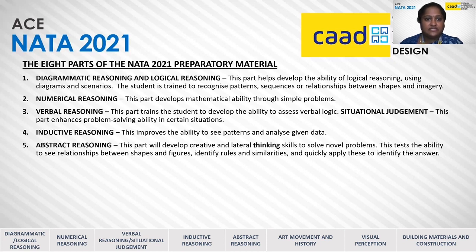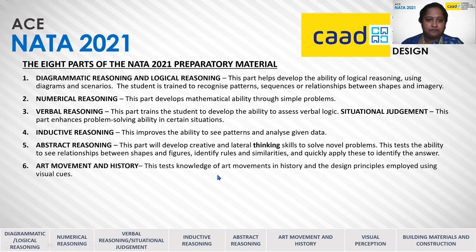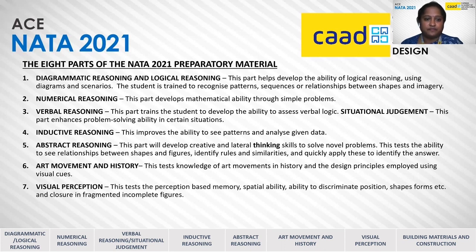This kind of tests the ability to see the relationships between shapes, figures, identify rules and similarities between the shapes and apply these observations to identify the answer. Art movement in history tests knowledge of art movements in history and the design principles that are employed in creating these artworks using visual cues. Visual perception tests the perception-based memory, spatial ability, the ability to discriminate position, shapes, forms, etc., and also to understand if the concept of closure in fragmented or incomplete figures are understood.